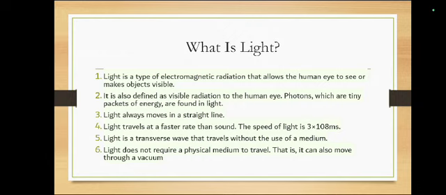Light is a transverse wave that travels without the use of a medium. Light does not require a physical medium to travel. That is, it can also move through a vacuum.